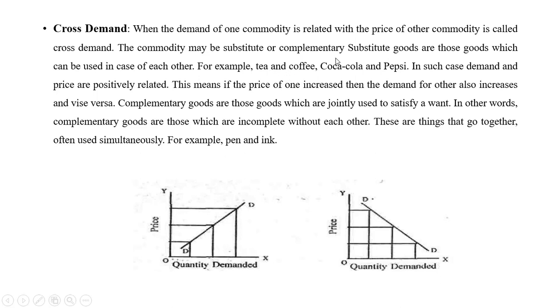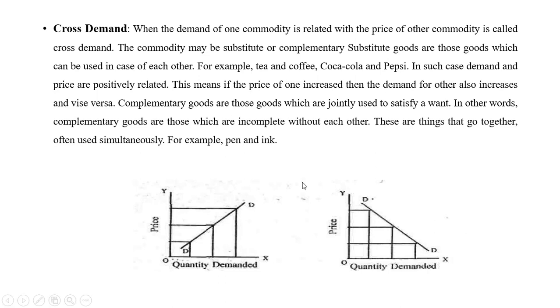Okay. Now in such case the demand and price are positively related. In case of substitute goods, that means price of tea is increasing, that means demand for coffee will increase. If price of tea is decreasing, demand for tea will be more as compared to coffee. So there is a positive relation. You should know it very well that in case of substitute goods, it is positive, that is the demand curve is upward sloping, and in case of complementary goods, it is downward sloping.